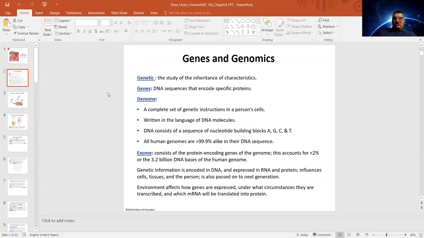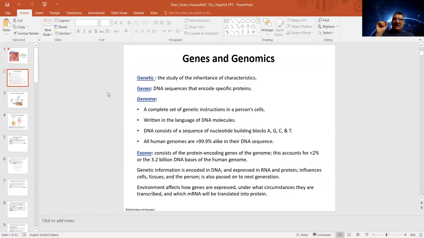Genetics, when we say genetics, we mean studying the inheritance of characteristics. Like the color of the eye, the color of the hair, whatever the characteristic is, inherited from generation to generation to generation. Studying that inheritance is called genetics.